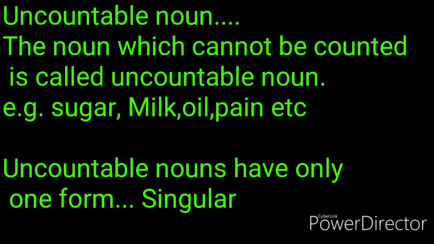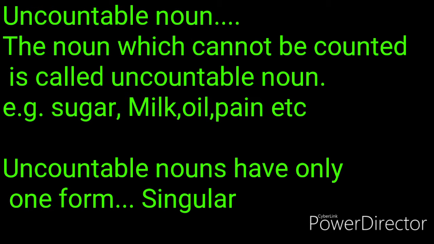So there is a difference of only not, that is a negative word. For example, sugar, milk, oil, pen, etc. We cannot say one sugar, two sugars, three sugars, because we cannot count sugar.